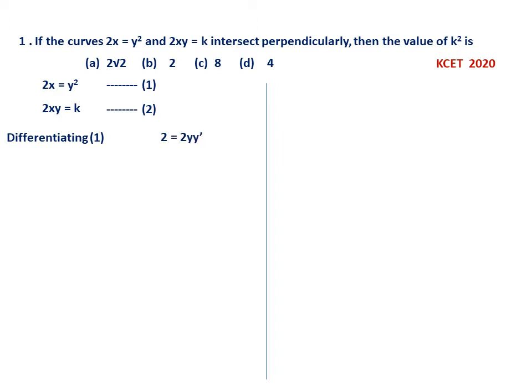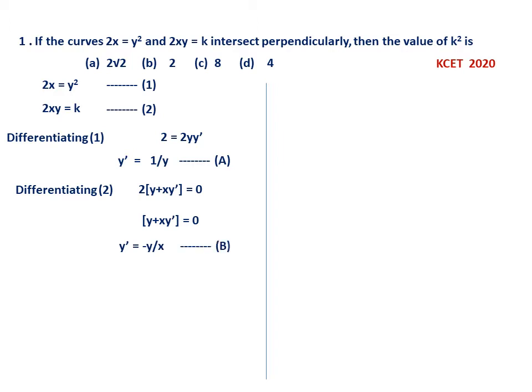So first we will differentiate 1 and we get y dash equal to 1 by y. Let us call it equation A. And differentiate 2, we get 2 into y plus xy dash equal to 0 using product rule. So y plus xy dash equal to 0, so y dash equal to minus y by x.